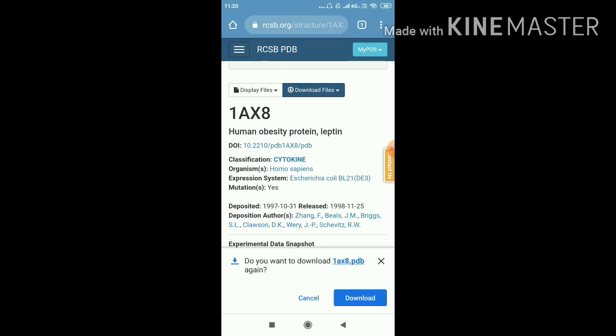I have clicked on it, and here is a message asking whether I want to download this PDB file. Yes, I want to download it, so now I am downloading it.